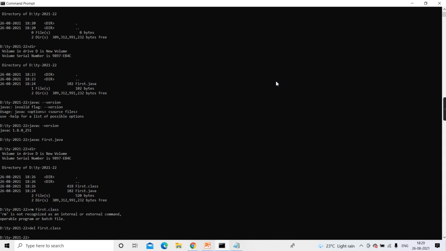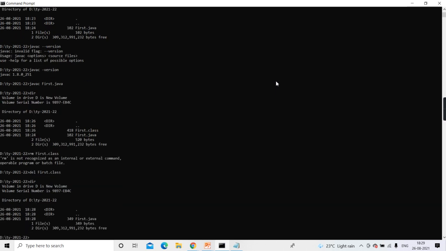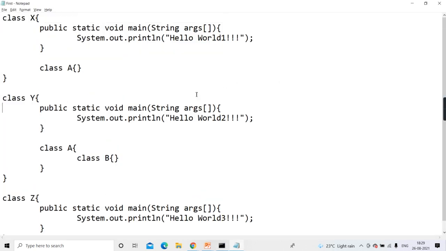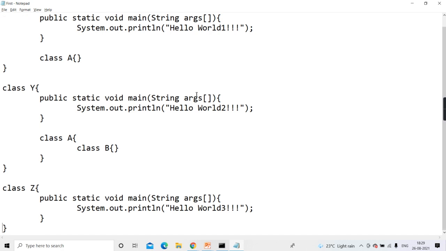So there we generally write rm. Here it is del. But check in the directory, for the time being, is there only first.java? I have deleted that bytecode. And now in first.java I made changes like this. I typed 3 classes, X class, Y class, Z class. And then in X class there is one more inner class A. Here also inner class A, inside that B.